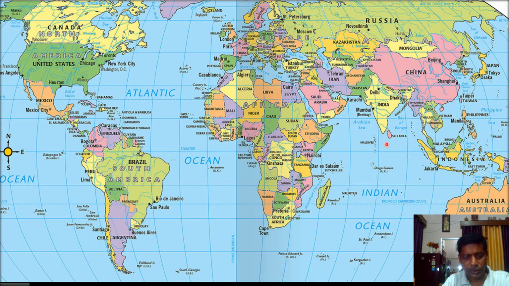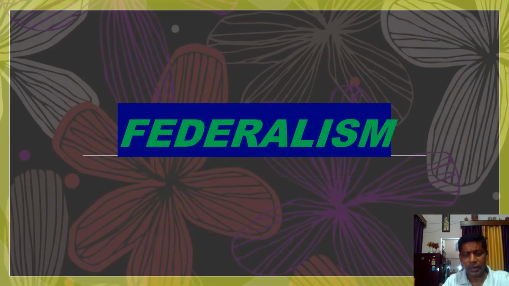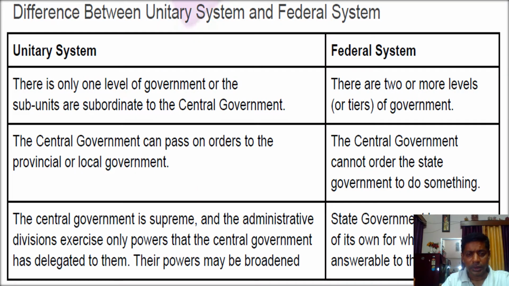Next we are going to study, you see here the countries. Just now I told you that Canada, United States, Mexico, and Australia also is a federal country. Now we'll go to the next one, federalism. Now, without wasting time, we'll study what is federalism. You can see this definition is here. Two or more levels of government is called federal system or federalism. If suppose you are asked what is federalism, you can say that a government of two or more than two levels of government is called a federal system.